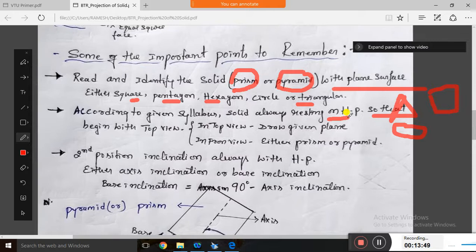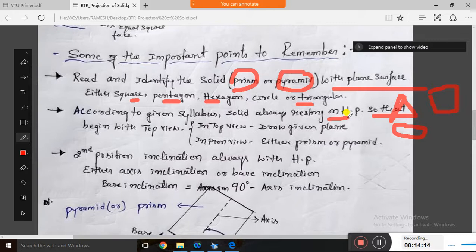All are resting on HP only. They are not resting on the VP. If you rest on the VP, it will easily fall. That's why all 3-dimensional objects rest on HP. So you are always going to get the problem on HP only, and you have to start with the top view and go for the front view. It is fixed. Is it clear?